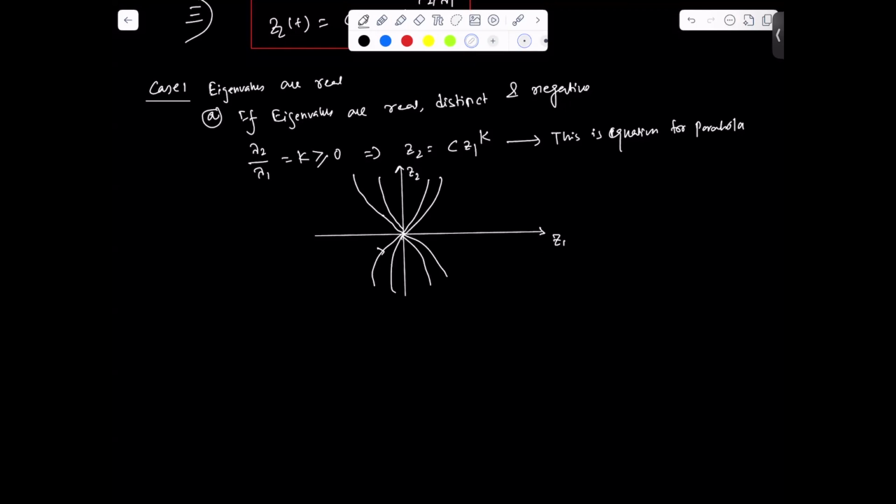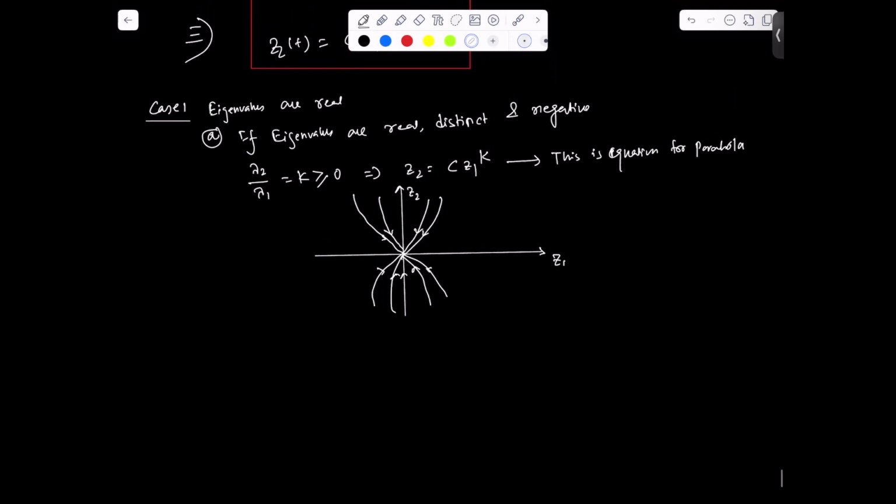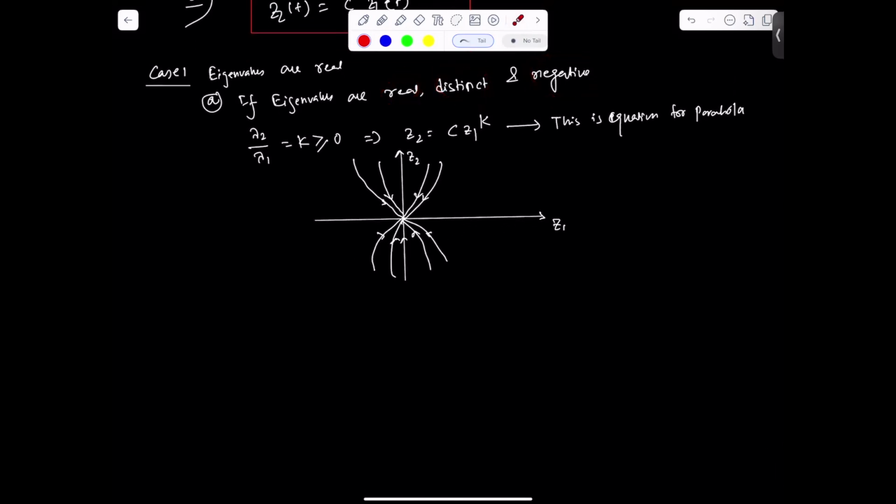So it is converging to the equilibrium point 0, 0. So it means if the eigenvalues are real, distinct, and negative, the state convergence will be looking like this.